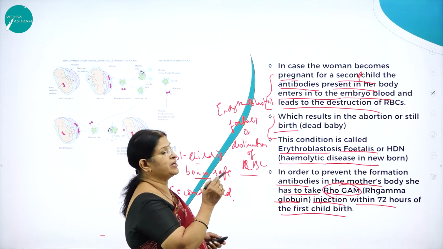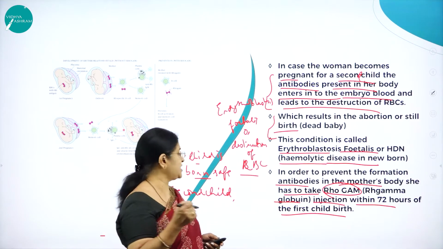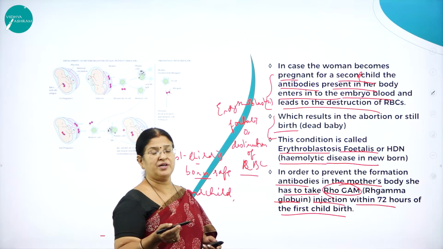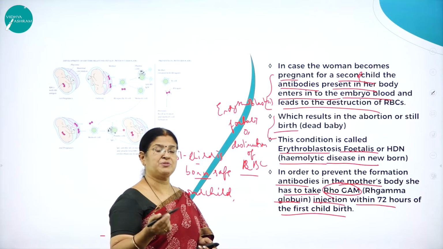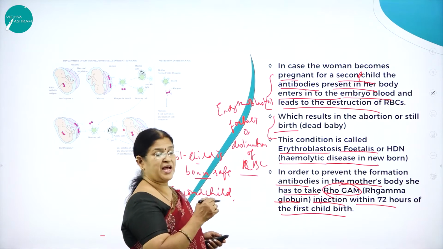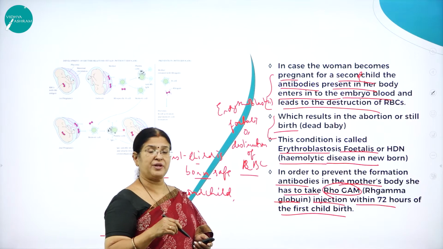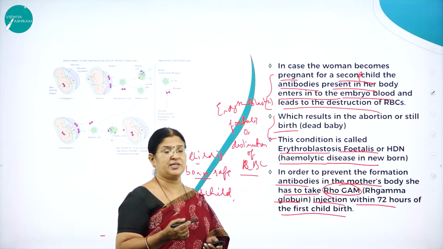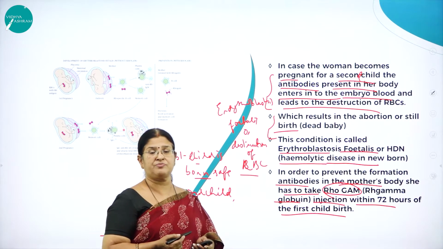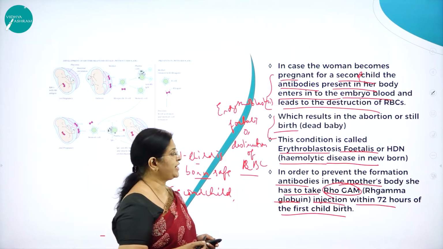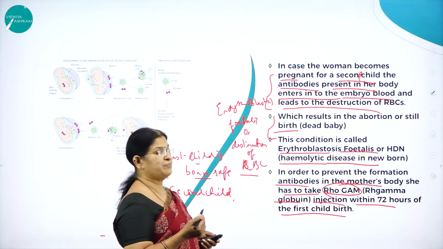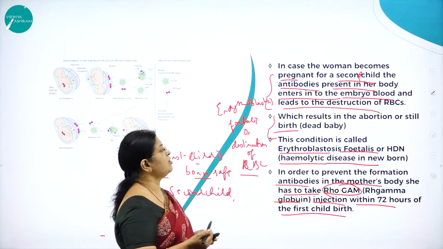In case the woman becomes pregnant, as I said, the first child will be born safe, because the baby is delivered before the mother develops antibodies. But when she plans for a second child, the mother's blood would already have developed Rh antibodies against the Rh antigen, which lead to the destruction of RBCs, leading to erythroblastosis fetalis, also called hemolytic disease, and which results in what? Abortion, or stillbirth. Abortion means termination of the fetus, or stillbirth.